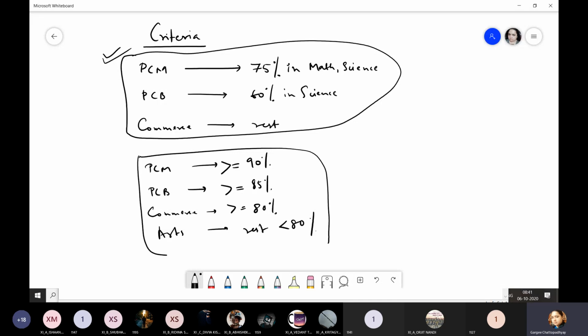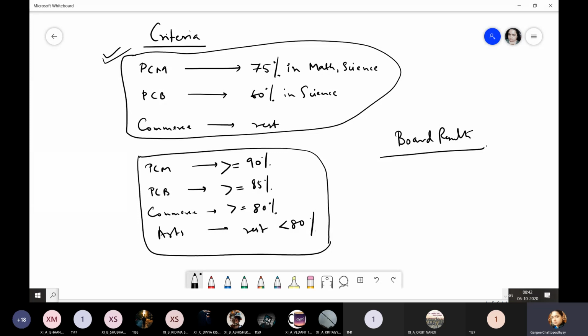Now this is a criteria which is set beforehand. When your board exam results are out, everybody waits for the board results, because that would be the deciding factor. Exactly at that time, this criteria will get executed. So board results are out.